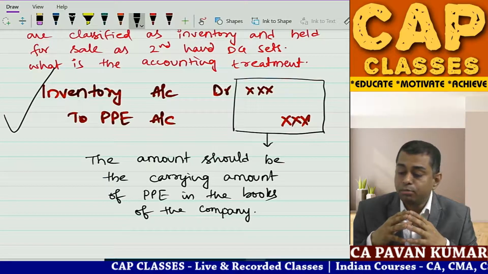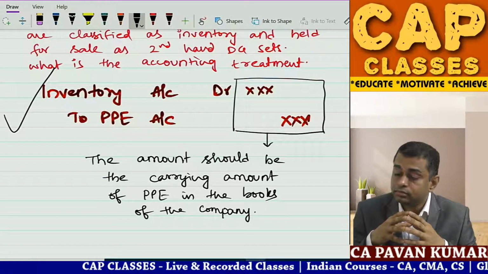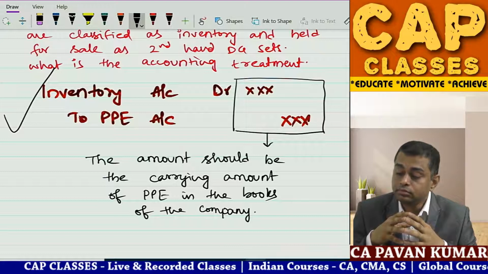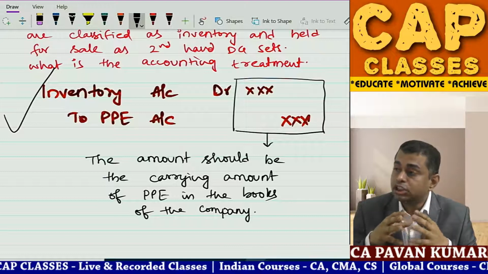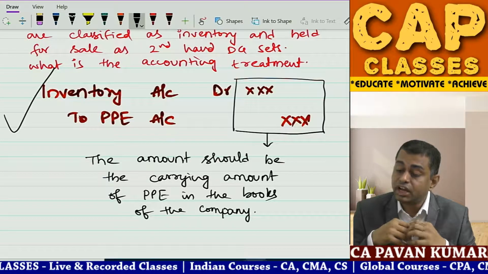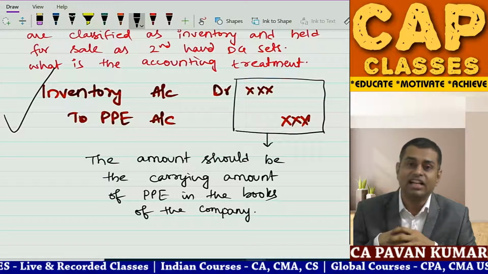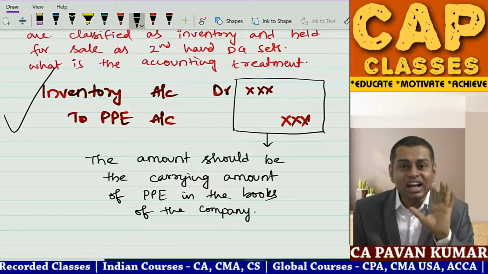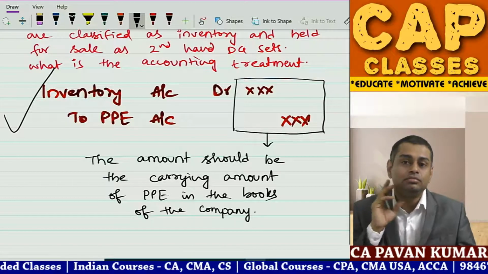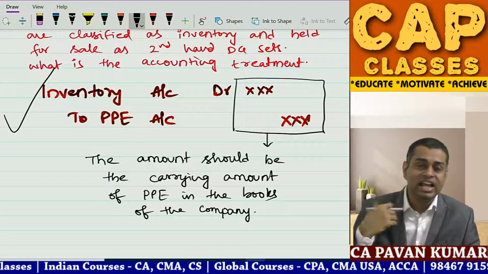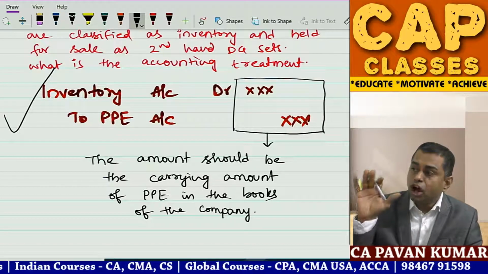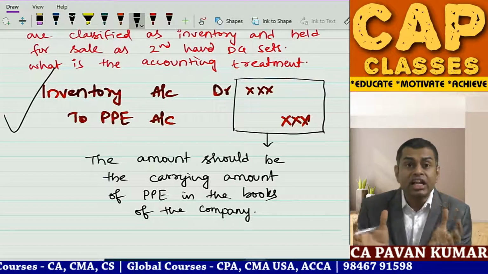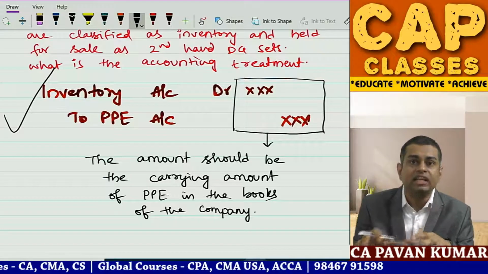So are we done? Can we move to next one? One student is asking, sir, in this case, why can't we use another standard which says non-current asset held for sale? Now listen. This is no more a non-current asset for you. This is a current asset for you now. See, I have a building. I want to sell the building is a different situation. When I am putting 25 buildings into the business of selling, that will become inventory, no?